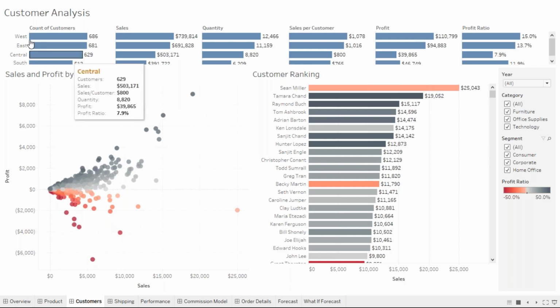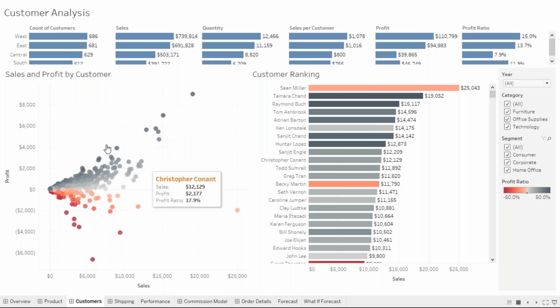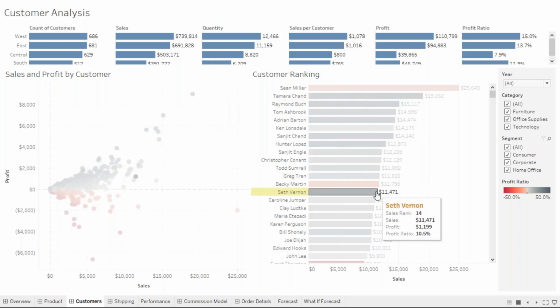So this is the dashboard which we have in Tableau. It's prebuilt; Tableau provides the sample dashboard. Can we see that customer analysis? What we are doing in this dashboard is customer analysis. We are doing analysis on customers.